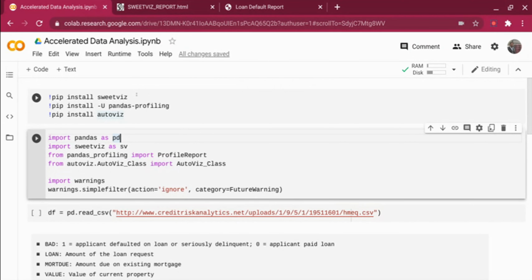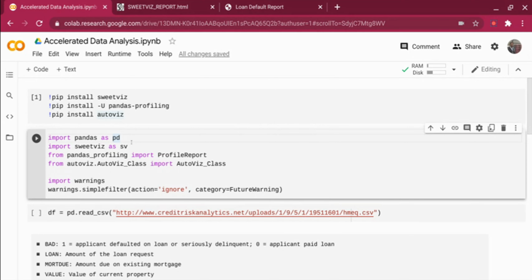To demonstrate it, I'm going to show three different packages. I'm going to show SweetViz, which is a data analysis package. All of these are just a few lines of code that we run and generate a report which we can use for analysis. Next I'm going to show pandas profiling. While it is a pretty simple tool, it generates a lot of insights that are very handy and helpful. Then finally, I'm going to talk about AutoViz. So these three tools I'm going to talk about.